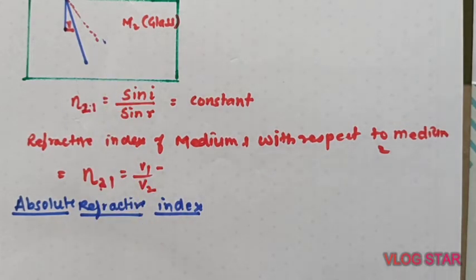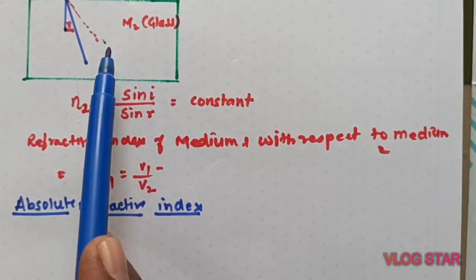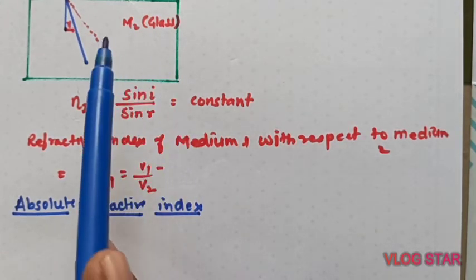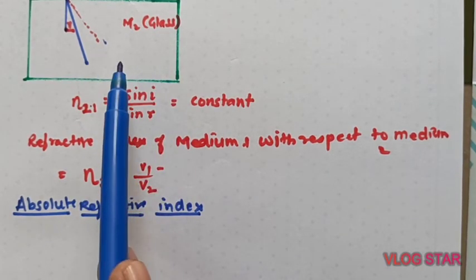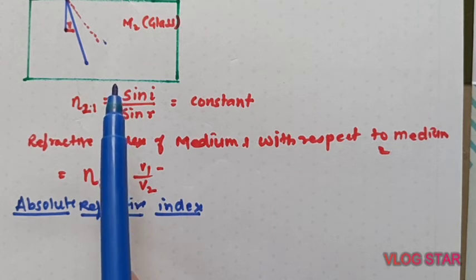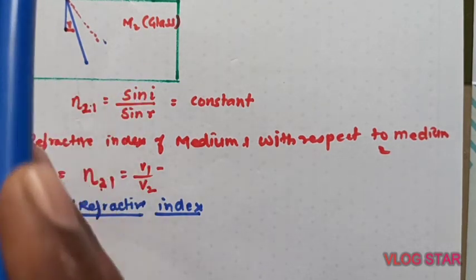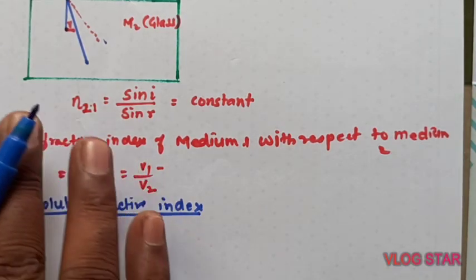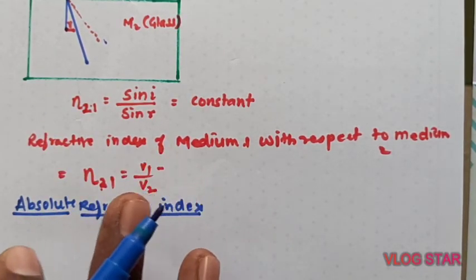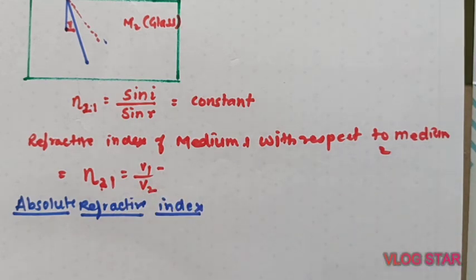If you want to find absolute refractive index, absolute in the sense that we consider the first medium as a vacuum, not air. Sometimes light passes from glass to air, so we can determine the refractive index of air with respect to glass. The refractive index gets reversed between air to glass and glass to air. Similarly, if you assume that the first medium is vacuum, so your light is coming from vacuum and enters the given medium, that is called absolute refractive index.